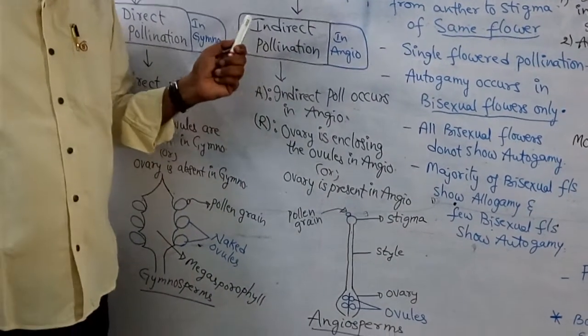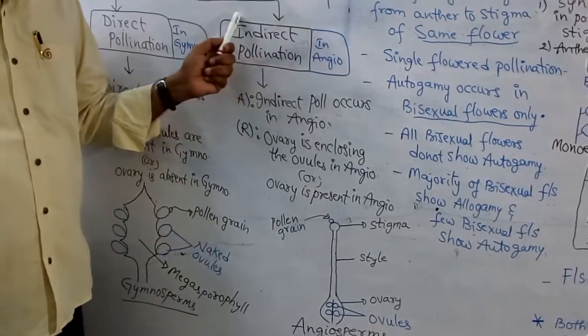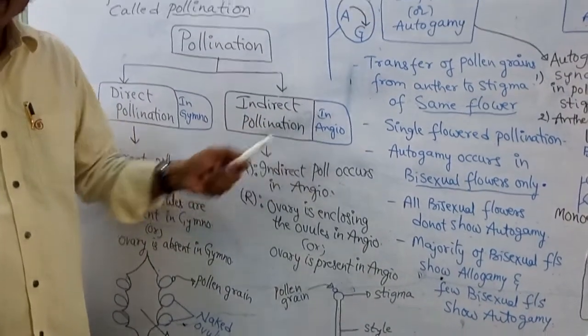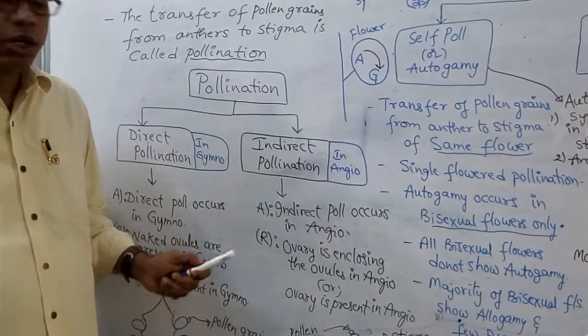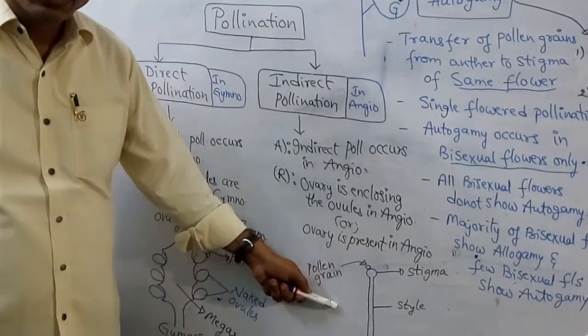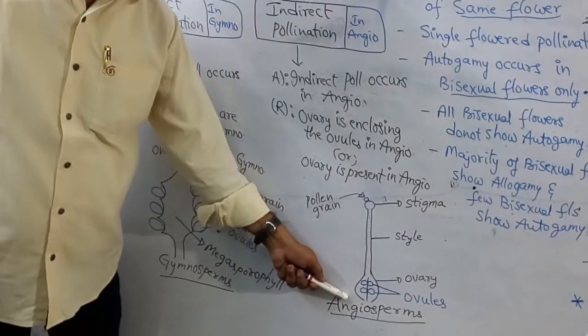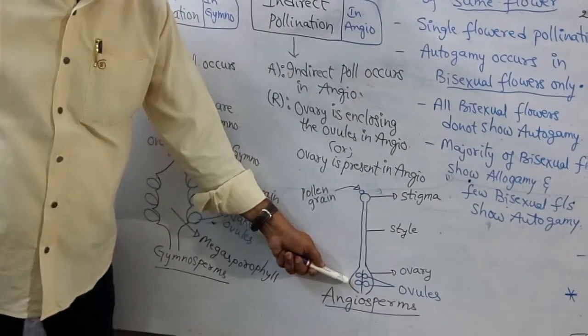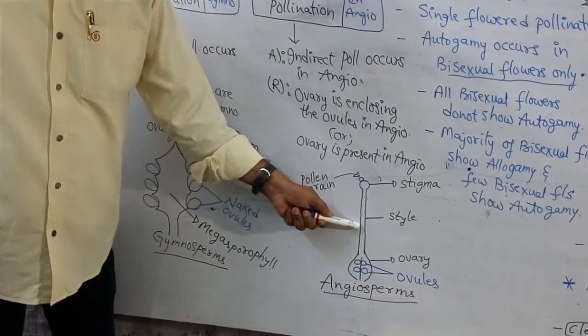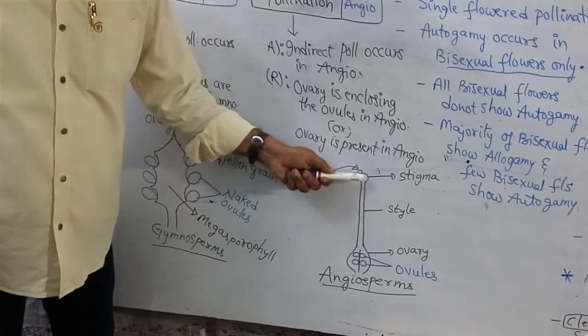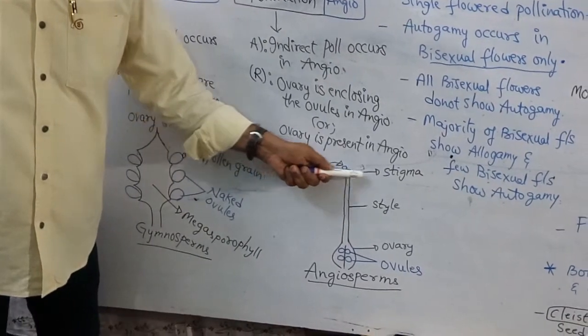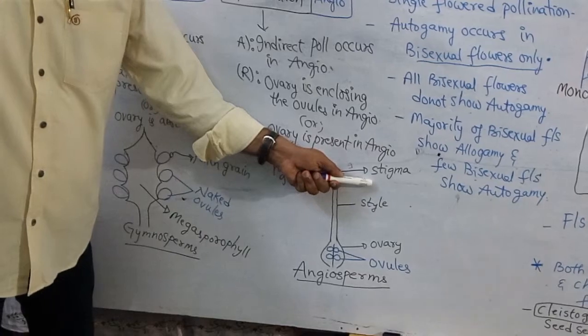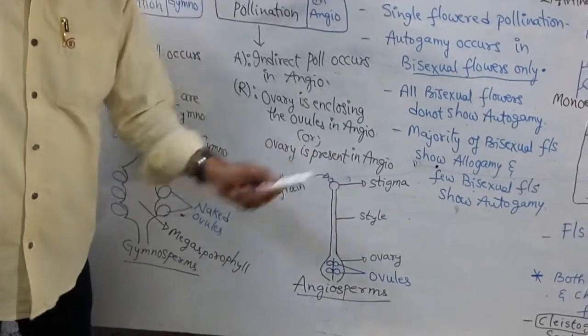Now, what is indirect pollination? Indirect pollination occurs in angiosperms. Now, look at this figure. This is the angiosperm gynoecium. The basal bulged part is called ovary. The elongated slender part is called style. The terminal part is called stigma. The pollen grain receptive part is called stigma.